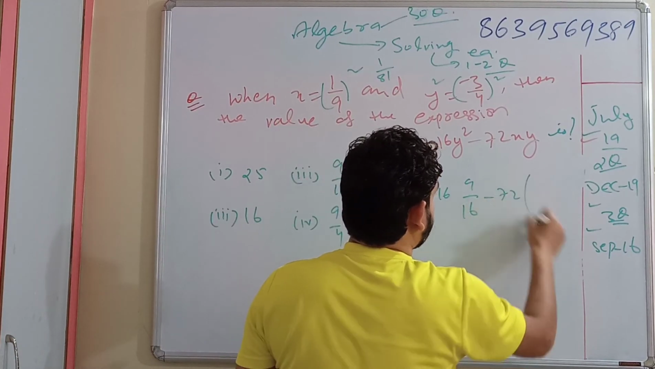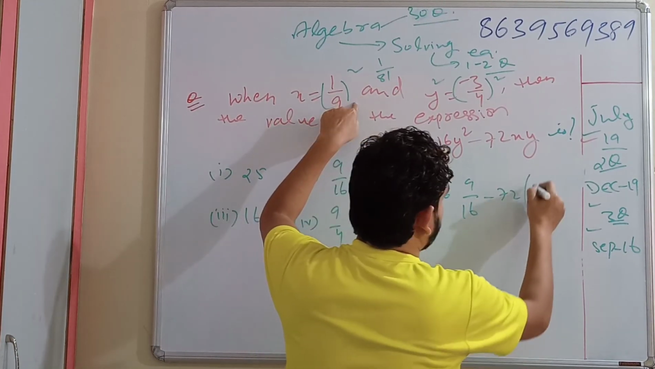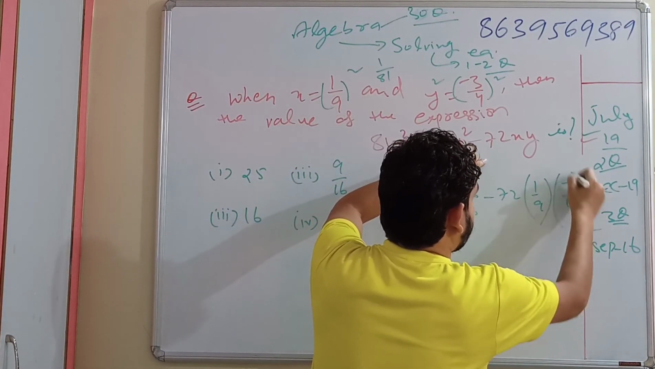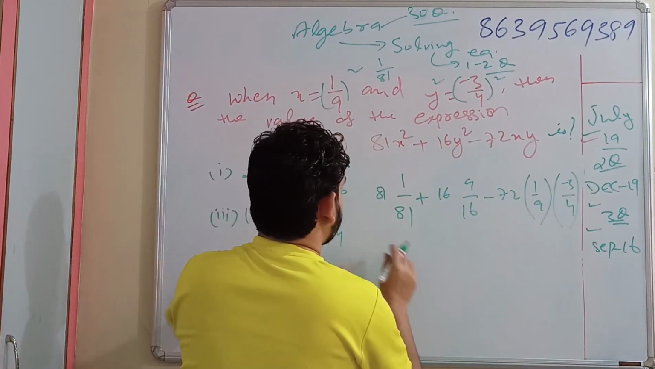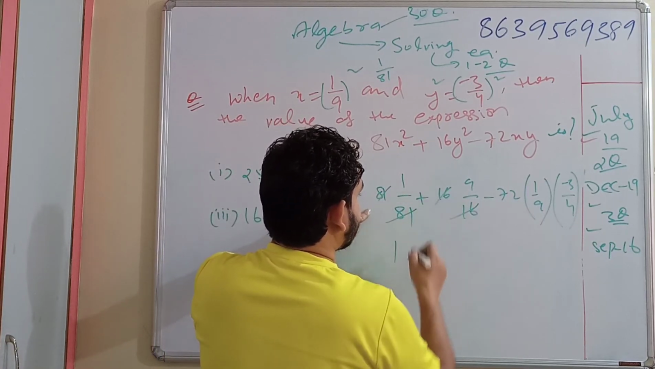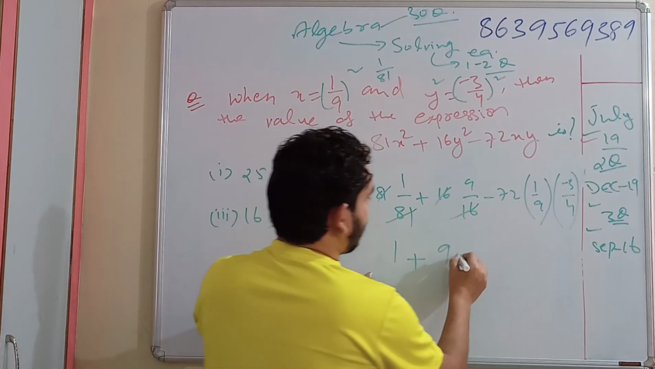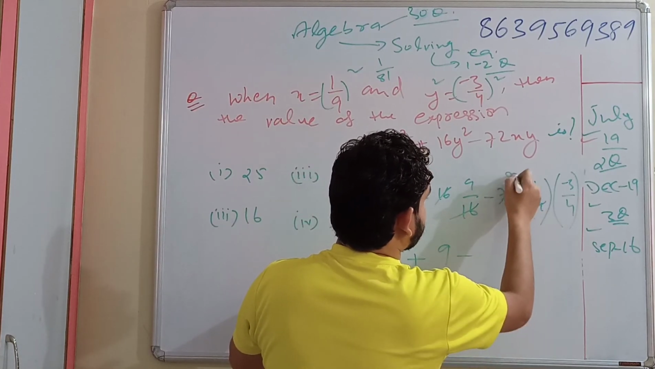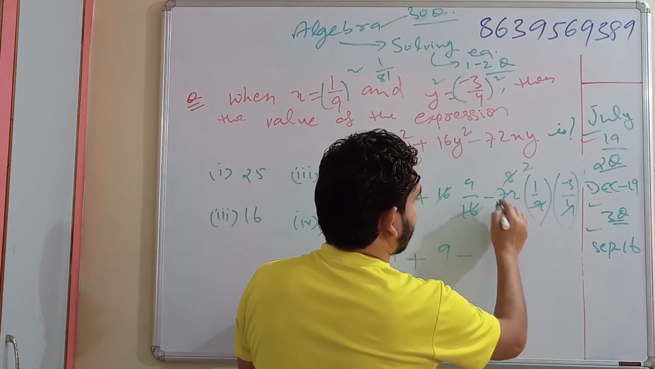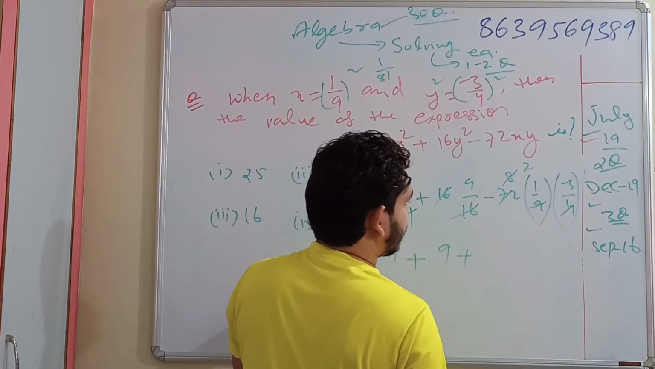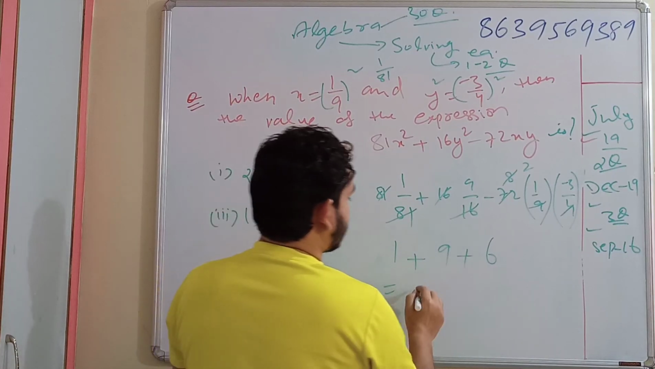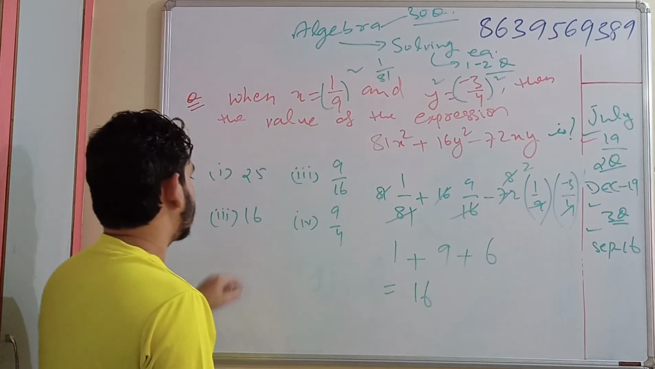Minus 72 into x is 1 by 9, y is minus 3 by 4. So that's how. This is 81, 81 cancel. 1 plus 16, 16 cancel. 9 nines are 81, 72 divided by 9 is 8, 4 twos are 8. So that's how. And this minus minus plus, 3 twos is 6. 9 plus 1, 10, plus 6, 16. Option 3.